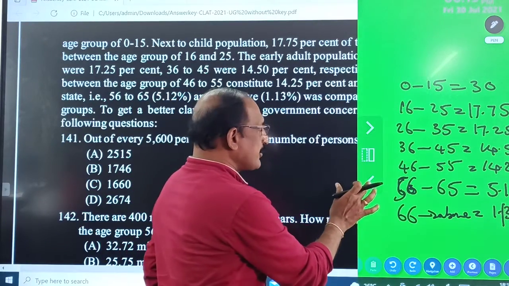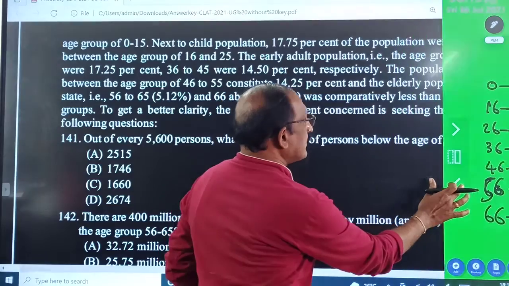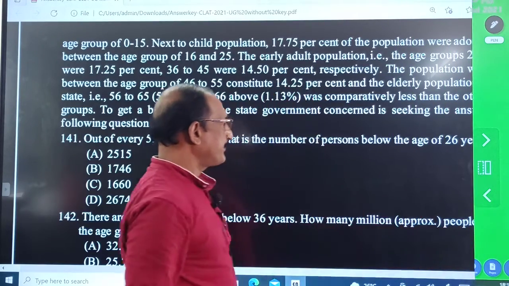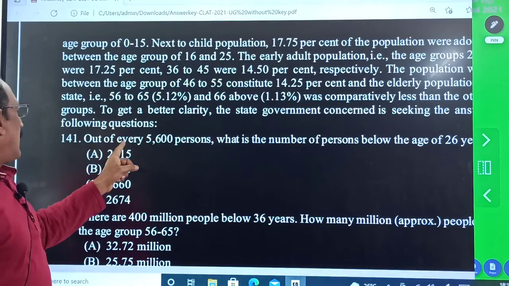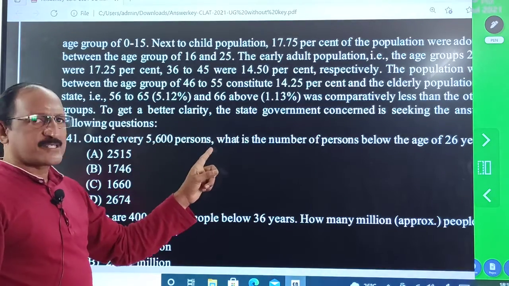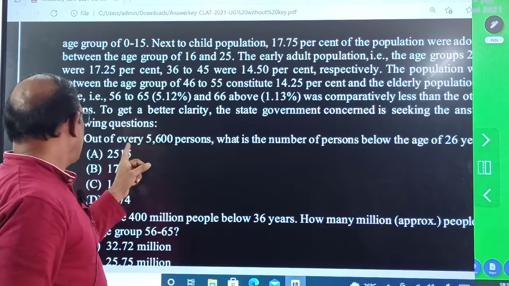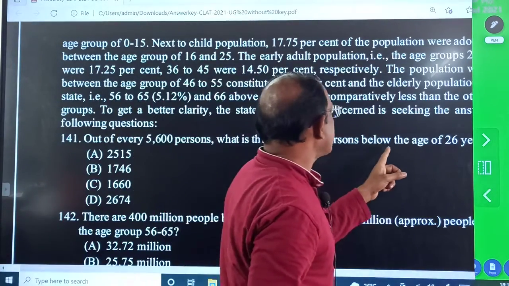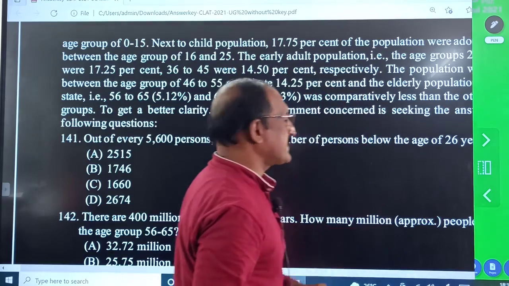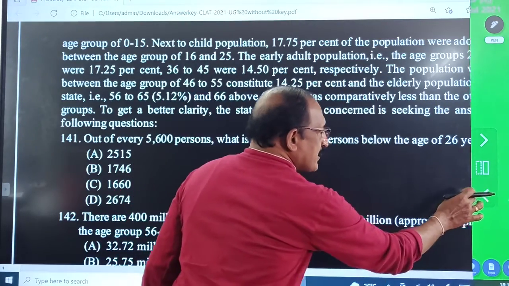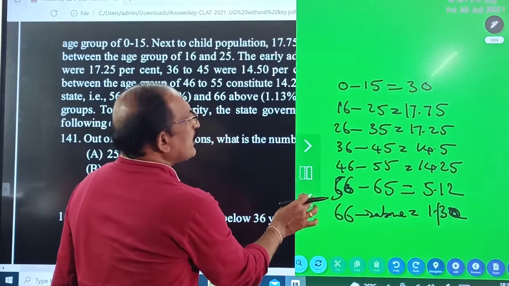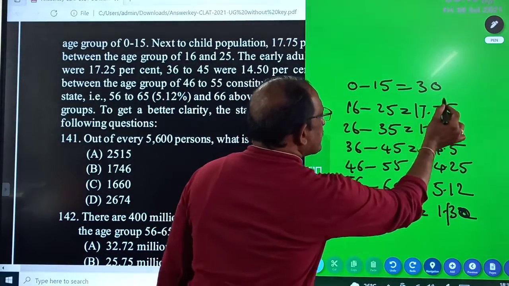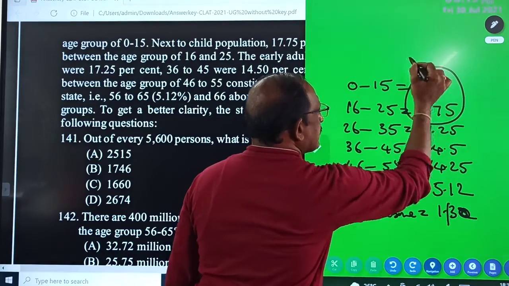So after writing the data, we will go for that. Below the age of 26 years. Out of every 5,600 persons, what is the number of persons below age of 26? Below age of 26, how much? What is that below age of 26? This is that below age of 26.